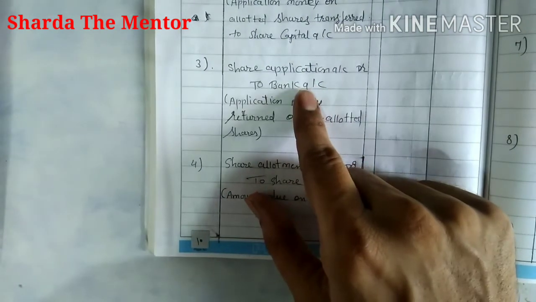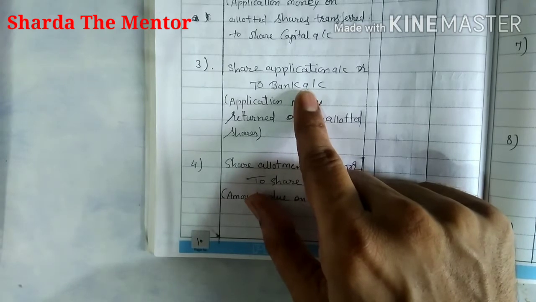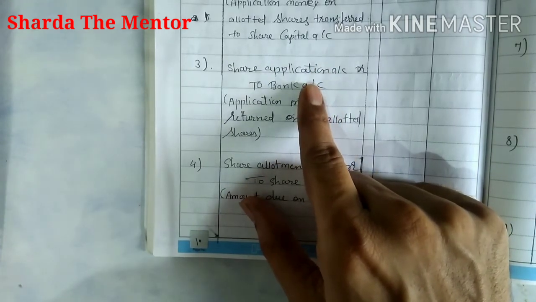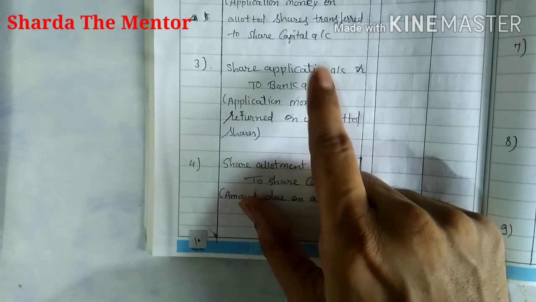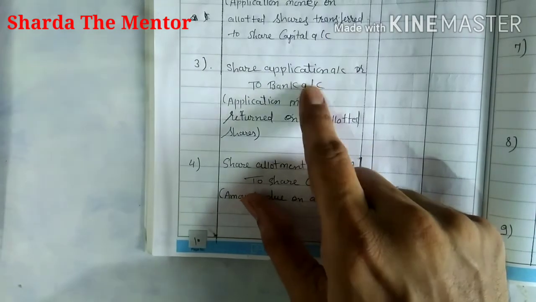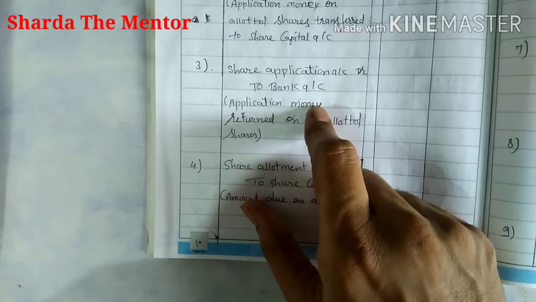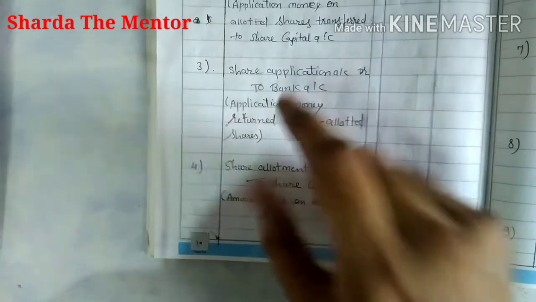In the same way, a company has issued, say, 20,000 shares, but they received applications for 30,000 shares, so obviously they have to reject 10,000 shares. So the next entry is the reversal of the first entry: share application account debit to bank account. It means the company rejected 10,000 share applications.